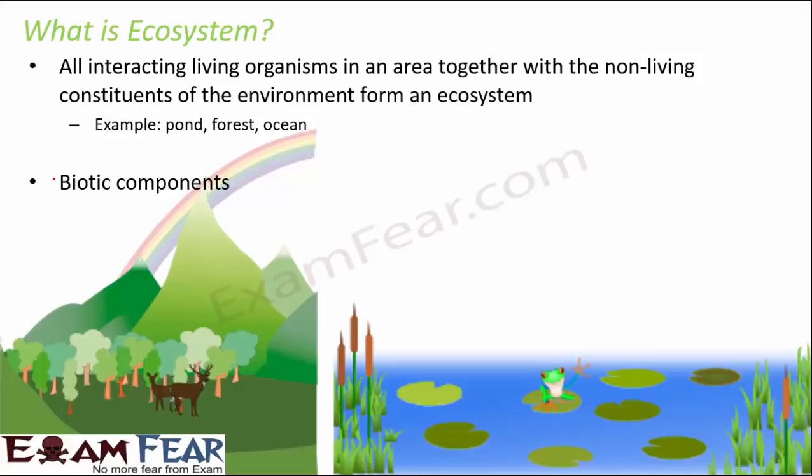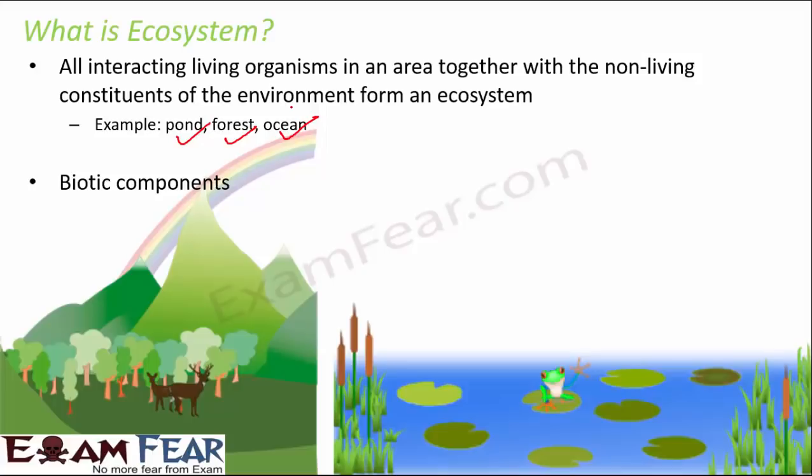Now you can have both natural ecosystem as well as artificial ecosystem. Each of these is an example of natural ecosystem. Whereas you can have artificial ecosystem, that is man-made ecosystem. For example, zoo, aquarium, these are all examples of man-made ecosystem. Now, in any ecosystem, you have two types of components.